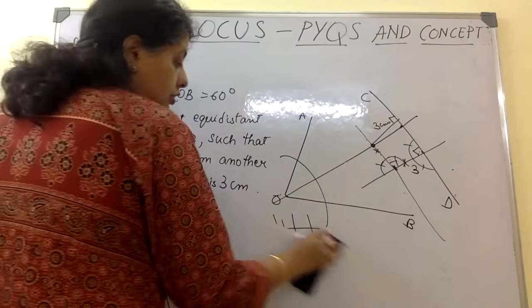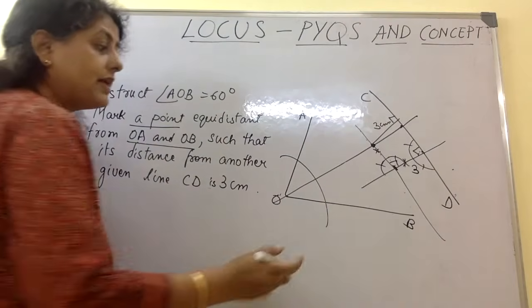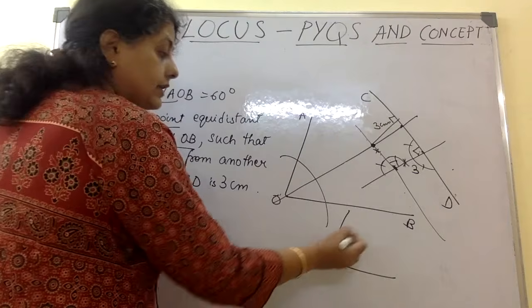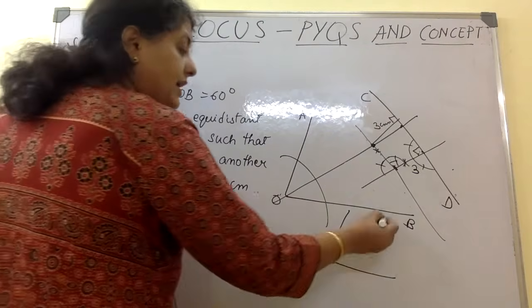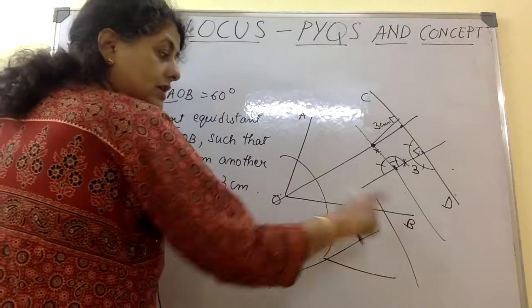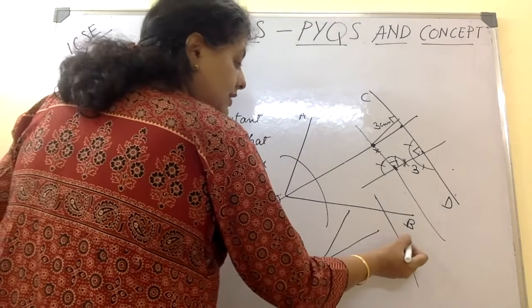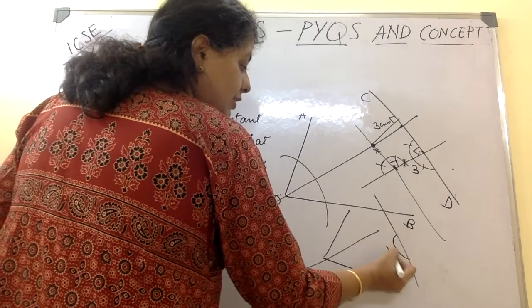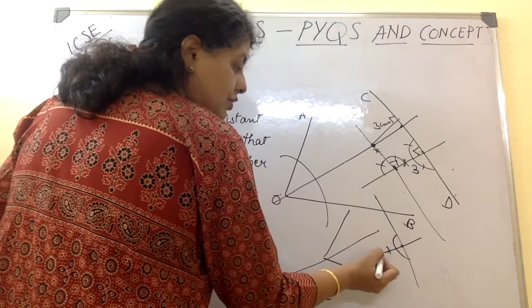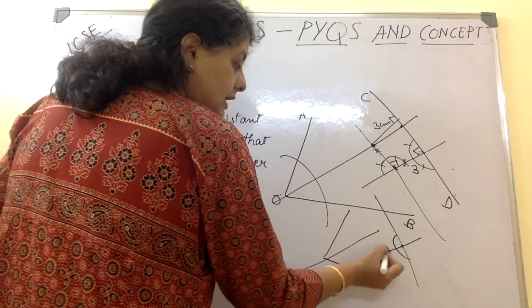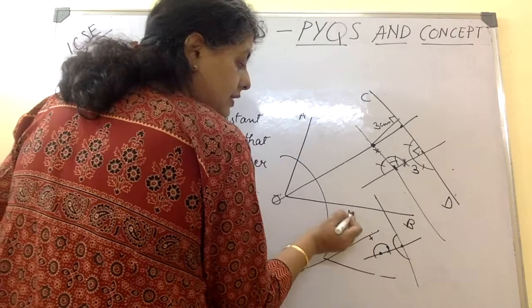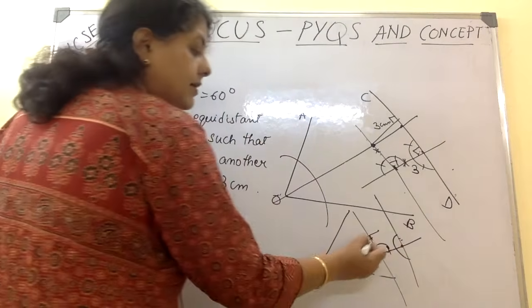Okay, so if you have got confused, let me first make the angle 60 degree, construct, then draw the angular bisector. Make any random line, it need not necessarily touch, it does not have to touch. Make a 90 degree at any point, and then measure 3 centimeter, at this point make another 90 degree, and these two lines become parallel.